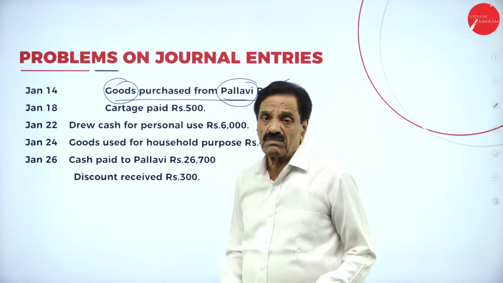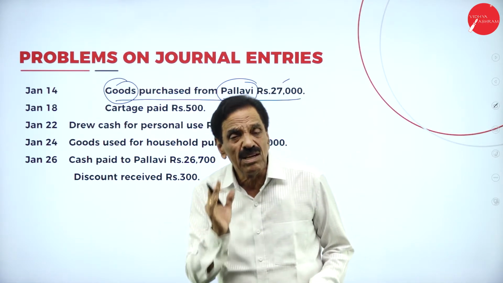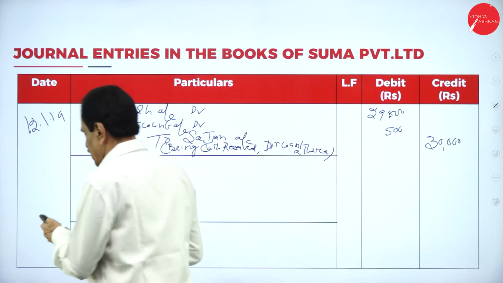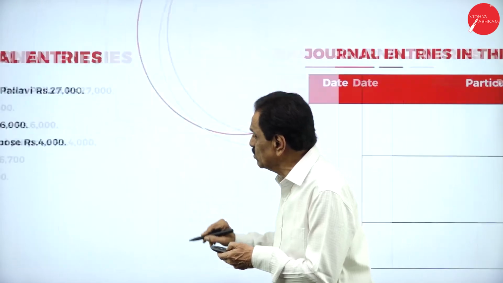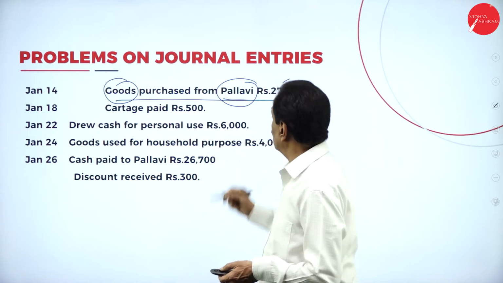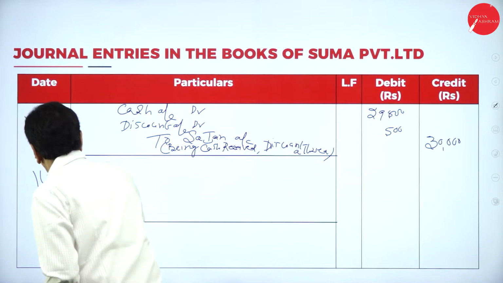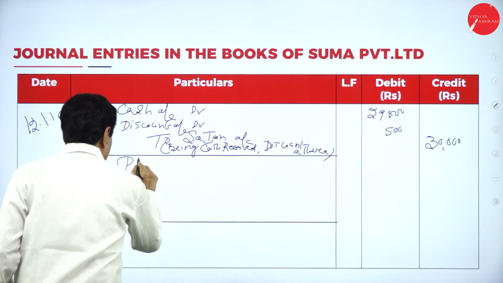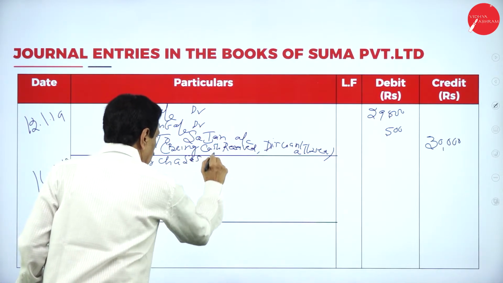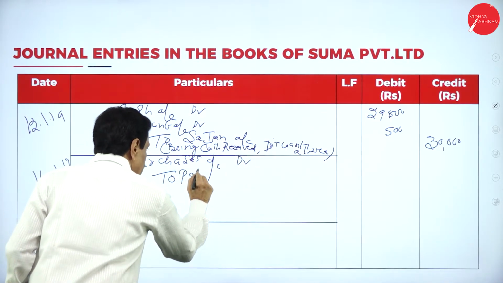On which date? 14th. What's the entry? Purchases account debtor to Pallavi account. How much money? 27,000. From the 12th, now it has passed on to the 14th entry. Purchases account debtor to Pallavi account.